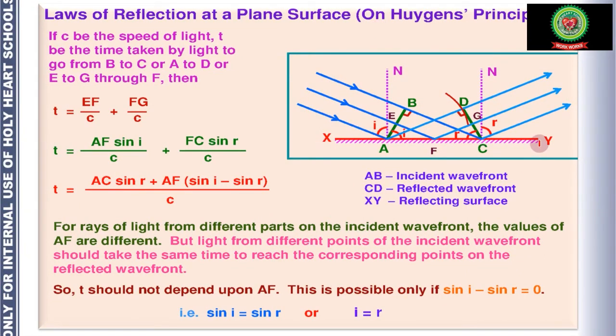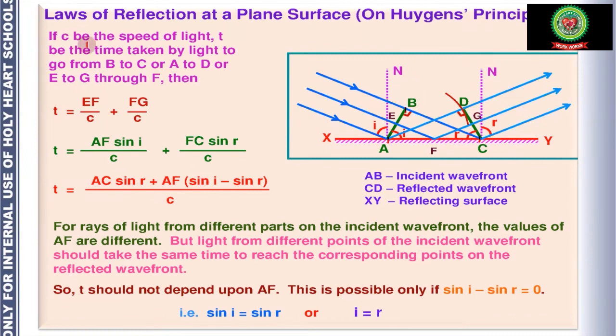So this is the diagram. XY is the reflecting surface. These are the incident light rays, and this direction shows reflection of light waves after striking the mirror. Now AB is the incident wavefront and CD is the reflected wavefront, and XY is the reflecting surface.